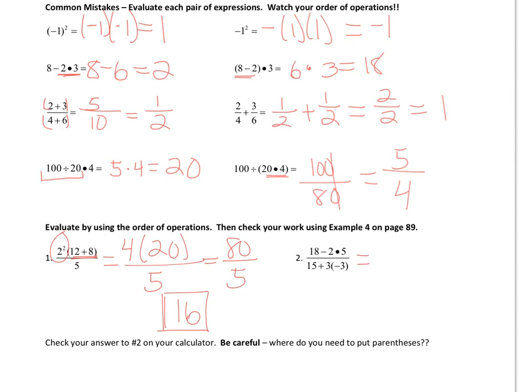The next one is multiplication first, so 18 minus 10, and then 15 minus 9. 18 minus 10 is 8. 15 minus 9 is 6. That reduces to 4/3. So those are all of the notes. Be sure to do the homework from the textbook.